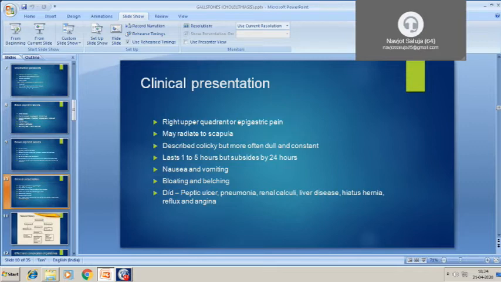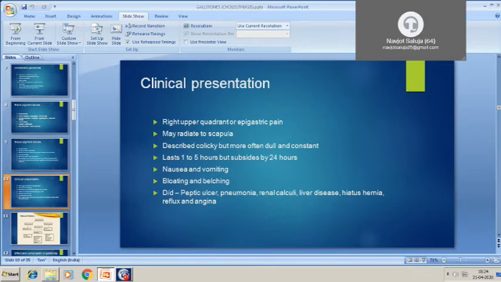So, what is the clinical presentation of gallstones? Most commonly, patient presents with right upper quadrant or epigastric pain, and the pain may radiate to the scapular region. Normally, we call it a biliary colic, but actually it's not a colicky pain, as I discussed in the last class. The pain is more often dull and constant type.